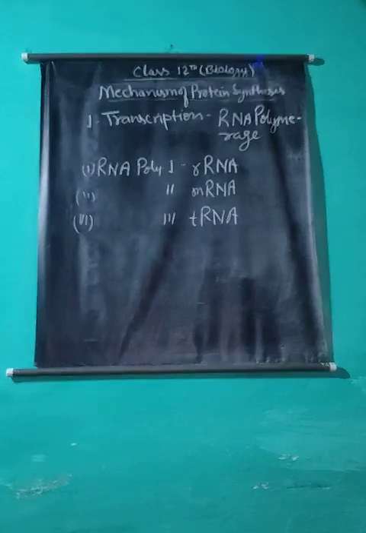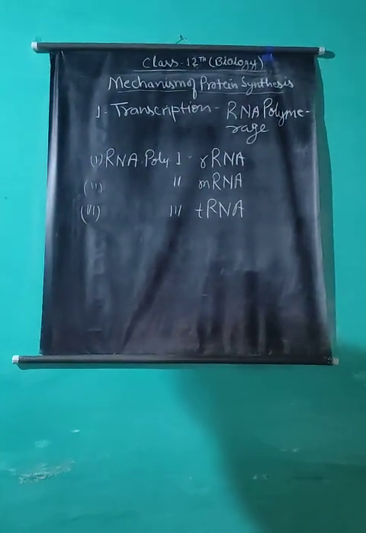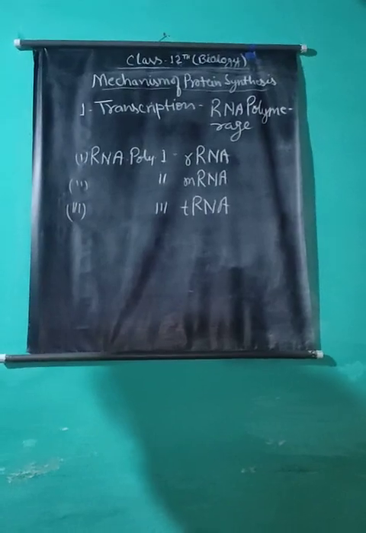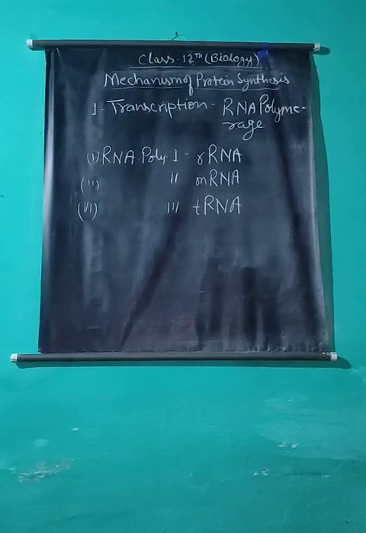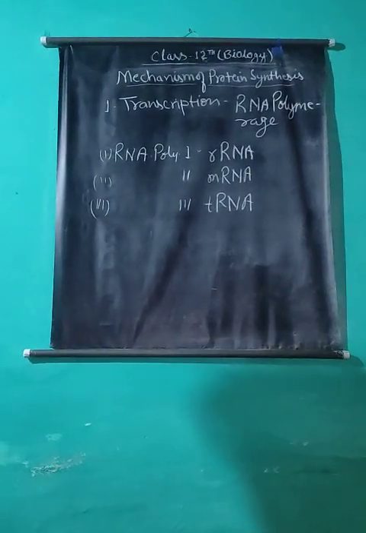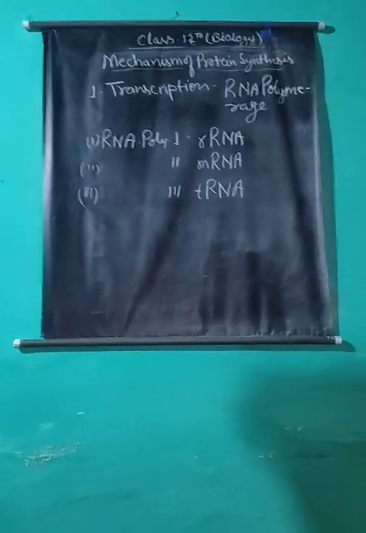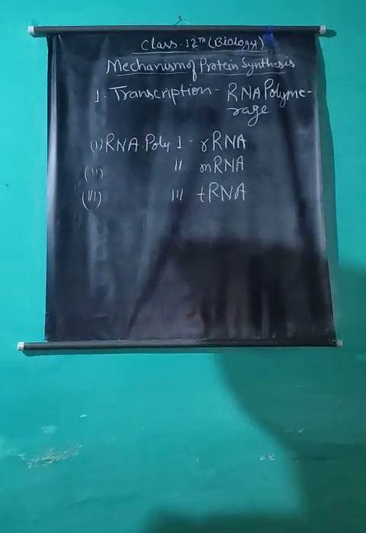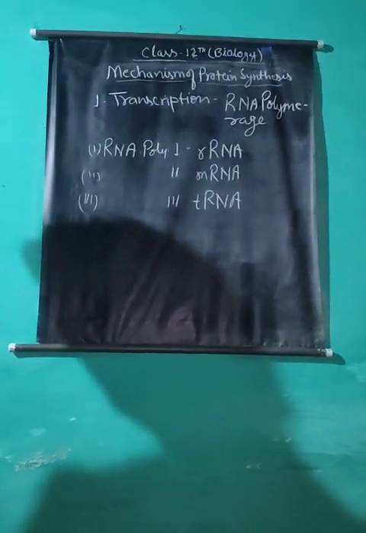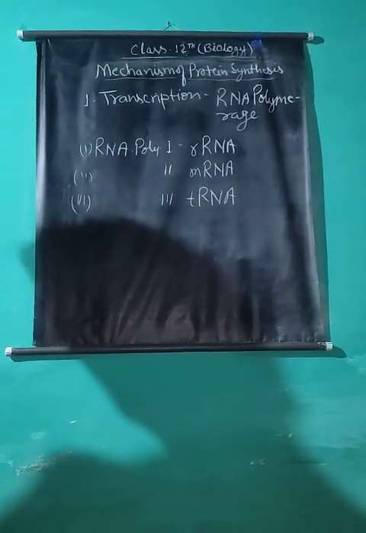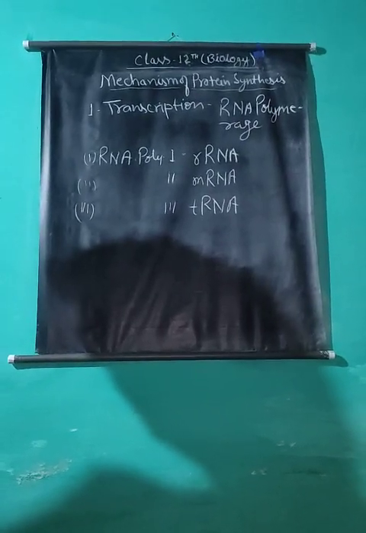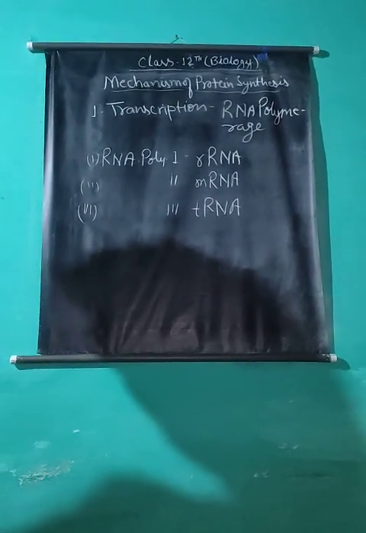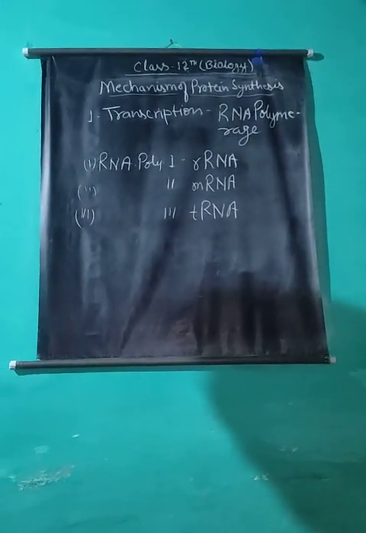In Escherichia coli, a symbiotic bacterium found in the large intestine of human beings, the RNA polymerase enzyme consists of a core enzyme and a sigma factor. The core enzyme consists of 4 polypeptide chains: 2 alpha chains, 1 beta chain and 1 gamma chain. The main function of the sigma factor is recognition of the genetic signal on DNA strands and directing the binding of RNA polymerase to the promoter regions.